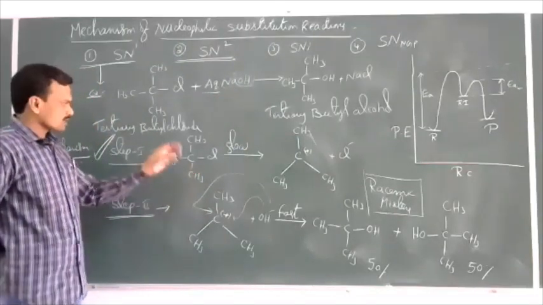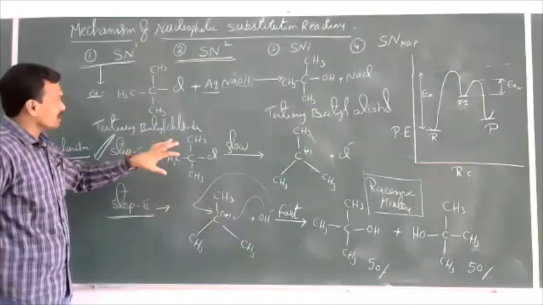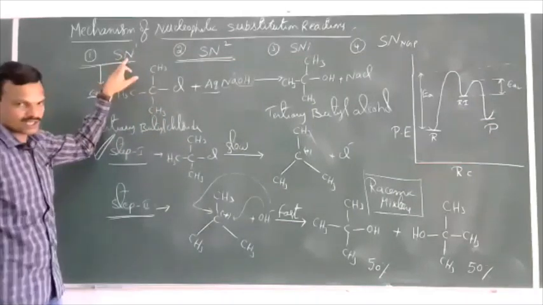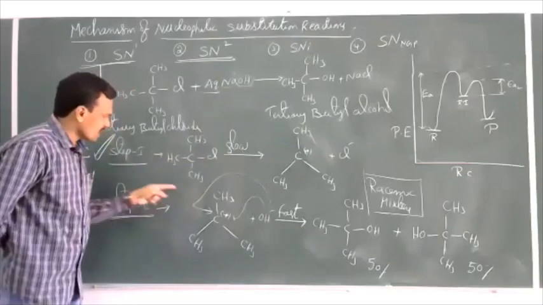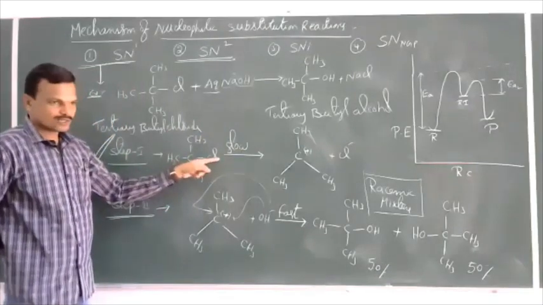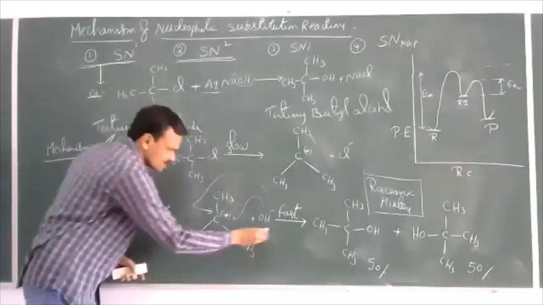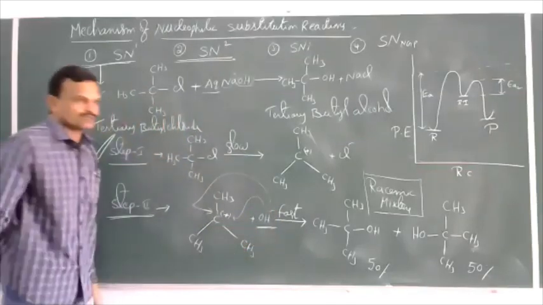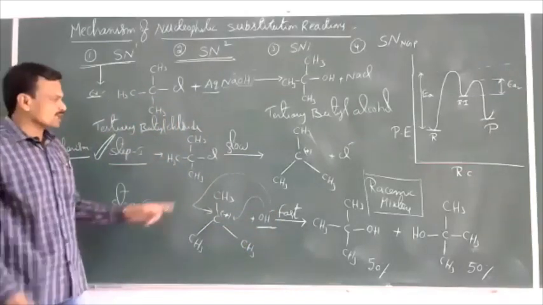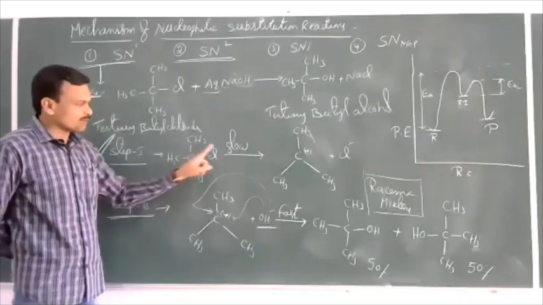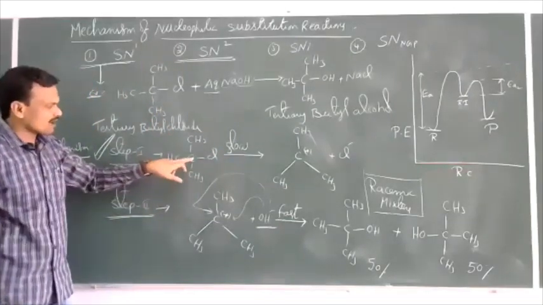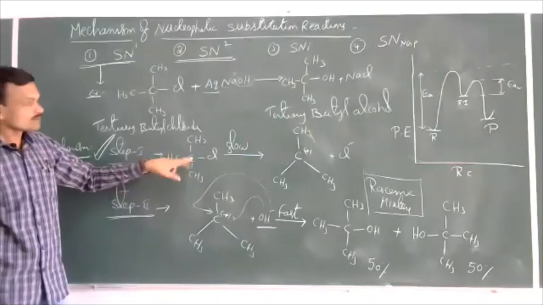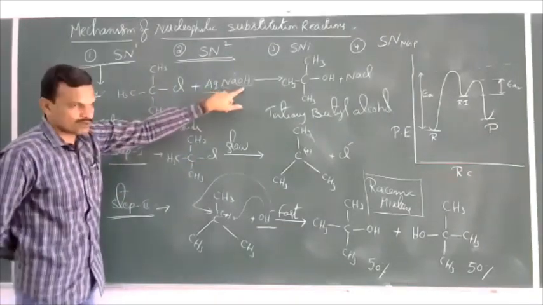That means the rate of this SN1 reaction depends on the concentration of haloalkane. It does not depend on the concentration of the attacking nucleophile. So the rate of reaction depends on only one component, the concentration of haloalkane, but not on the concentration of NaOH.